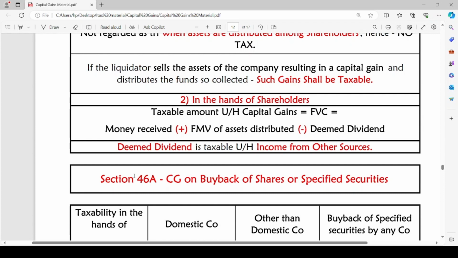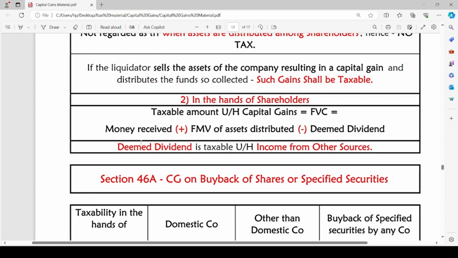We are reducing the deemed dividend amount while computing the capital gains, because deemed dividend will be taxable under the head income from other sources. We are not going to tax deemed dividend under the head capital gains. It belongs to the category income from other sources. Hence, we are going to reduce the deemed dividend amount from the money received plus the FMV of assets distributed while computing the taxable amount under the head capital gains.